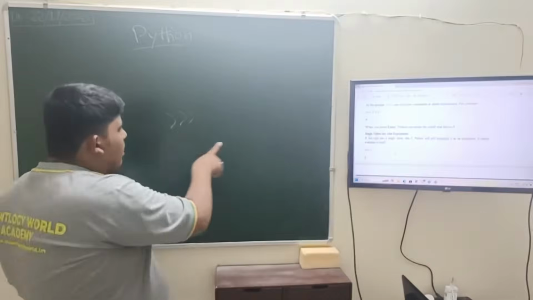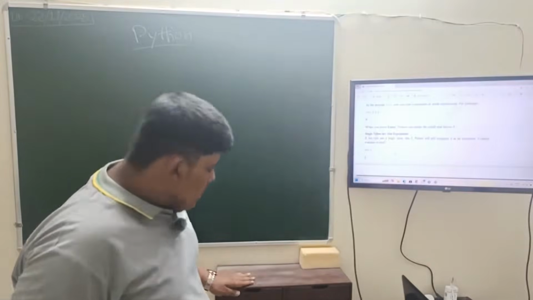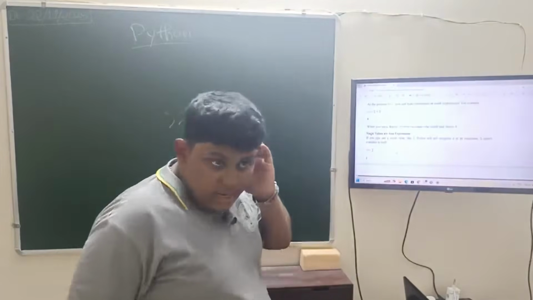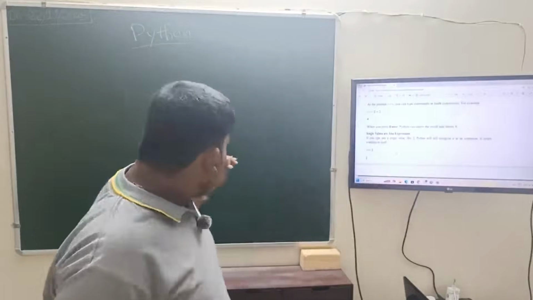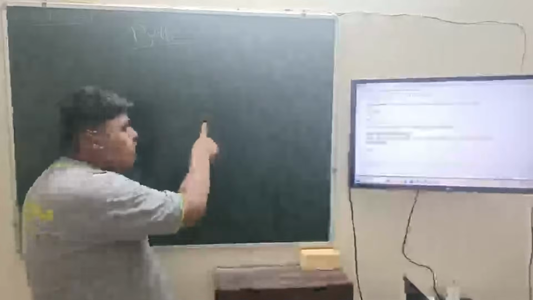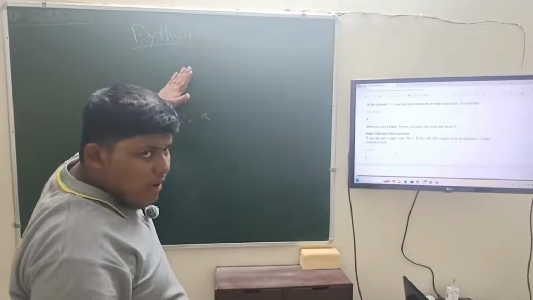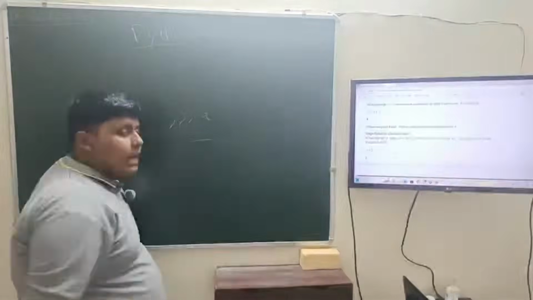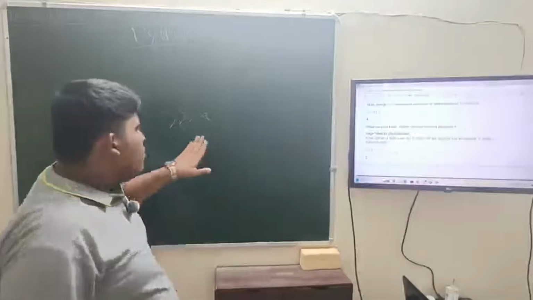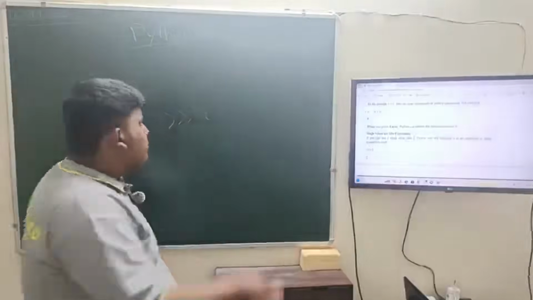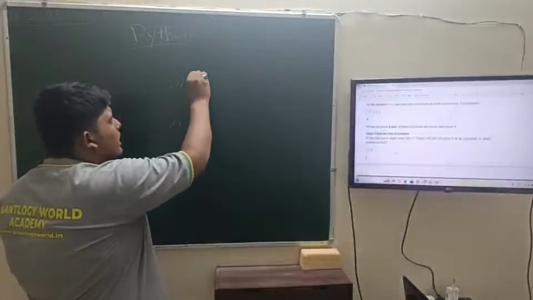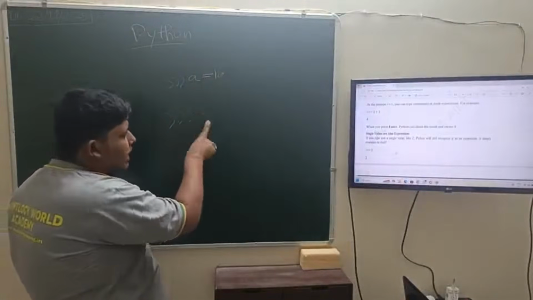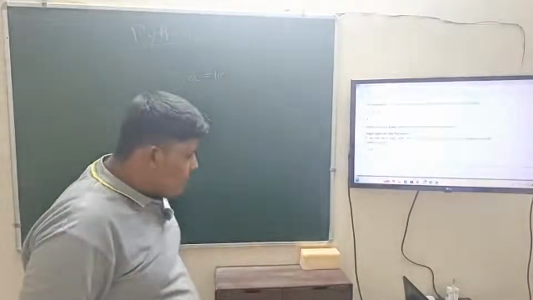But if here we take a variable, means any letter we can take, without assigning a value to it. If we take a, before that we have not assigned a, and if we take a and press enter, it will show NameError. It is a type of error. It will show immediately because a is not assigned. If here we assign a equals 10, then in the next step we write a, then enter. Immediately it will show 10.